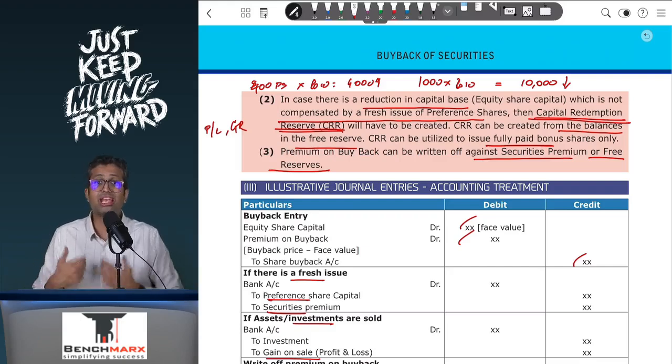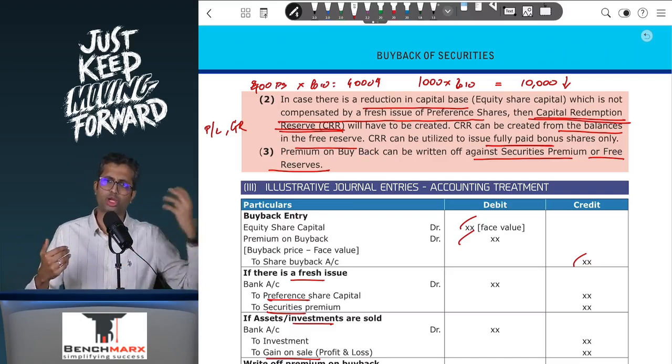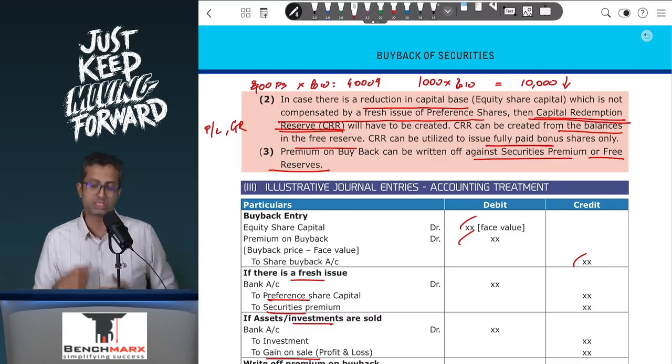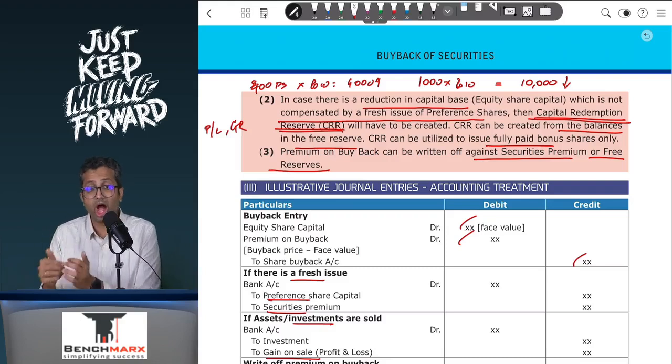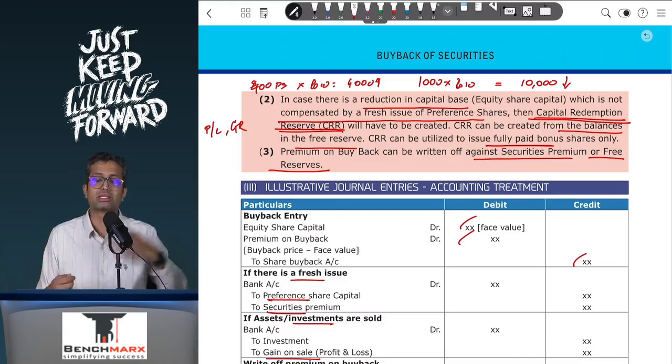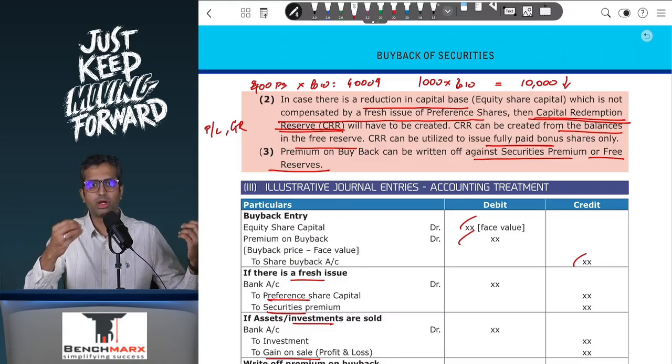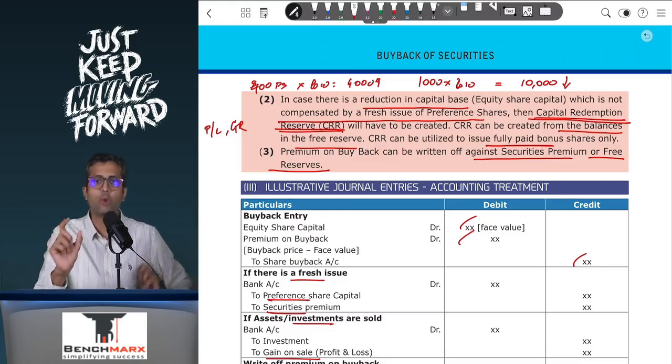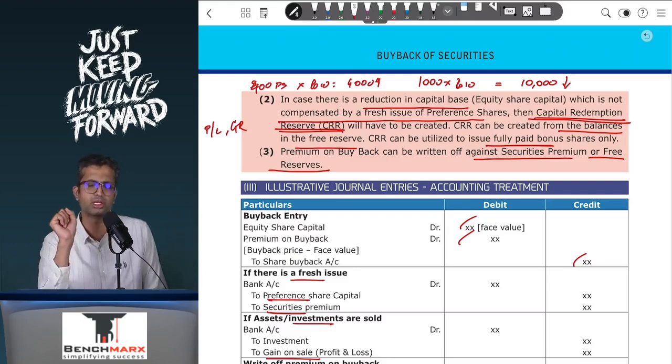So the value of the option is 30 rupees. And the employee renders service over 3 years to be eligible for the option, and hence over the 3 years, you will record employee cost along with the stock option outstanding. After 3 years, the employee can exercise the option, and the stock option outstanding, the value of the option was 30 rupees, will be appearing at 30 rupees.